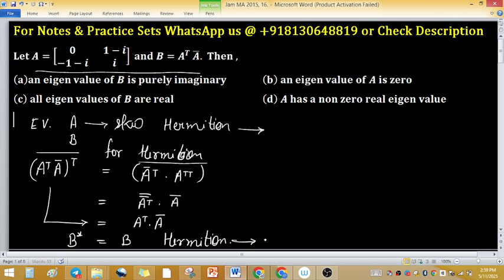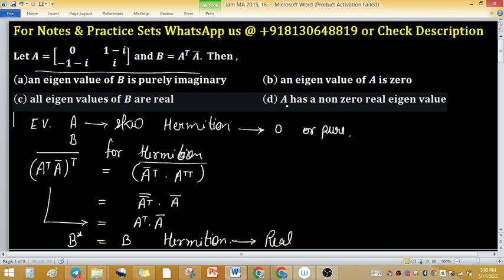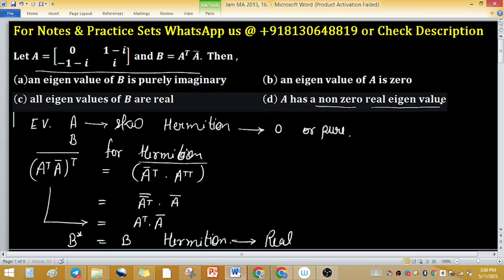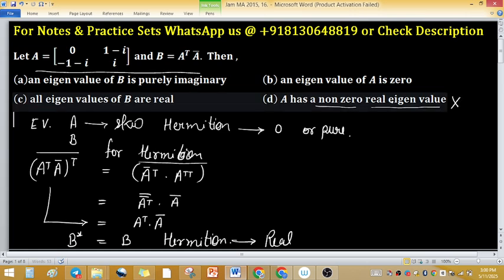We know that eigenvalues of a Hermitian matrix are real, and eigenvalues of a skew Hermitian matrix are either 0 or purely imaginary. Now option B, an eigenvalue of A is 0. Option D, A has a non-zero real eigenvalue. Because A is skew Hermitian, there is no non-zero real eigenvalue. Option D is discarded.